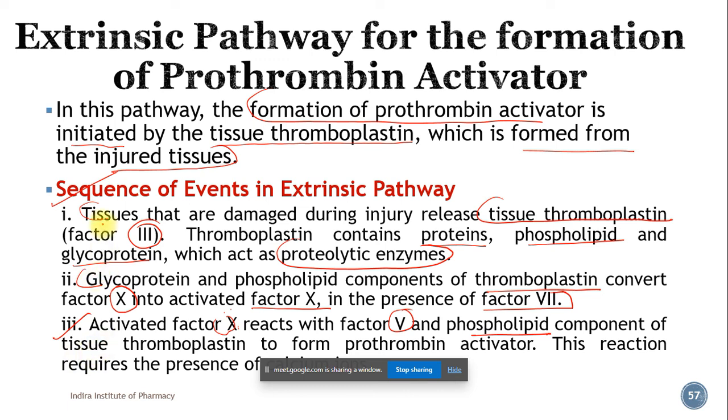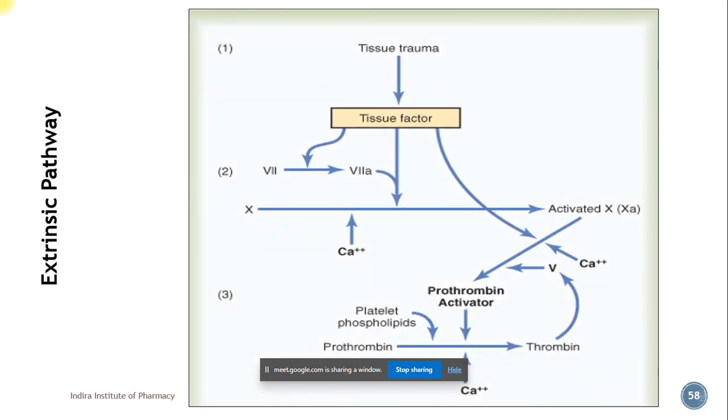Here we have taken somewhat a shortcut. Okay, instead of all that 12 to 11, 11 to 9, 9 to 10, and that 10 combines with the factor 5 and the phospholipid, instead of that we have directly taken factor 3, which activates the factor 10 to the activated factor 10 in presence of factor 7. Okay, so this is the extrinsic pathway.